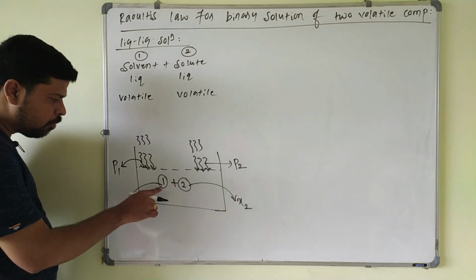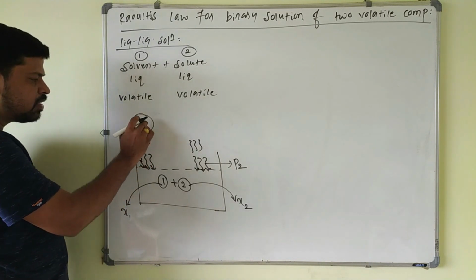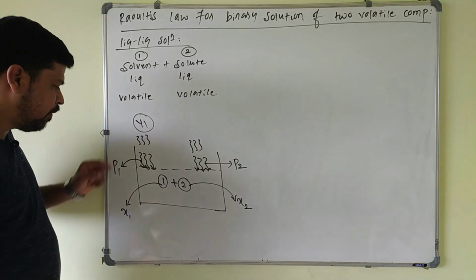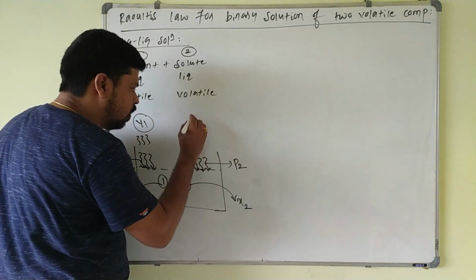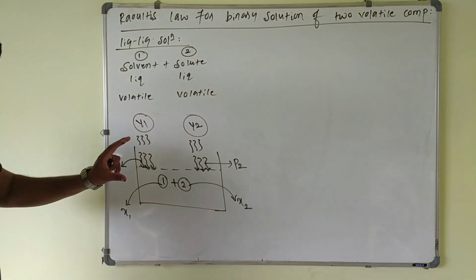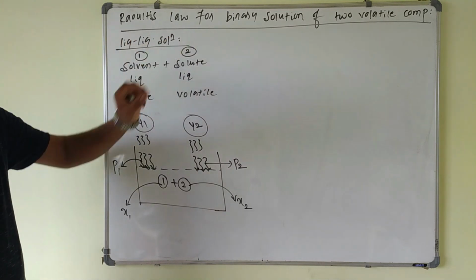Next, the composition of component 1 in the vapor phase is called Y1. In the vapor phase, this is the mole fraction: the mole fraction of component 1 in the vapor phase is Y1. The mole fraction of component 2 in the vapor phase is Y2. These are the important terms you have to follow in the case of a liquid-liquid solution for Raoult's law.